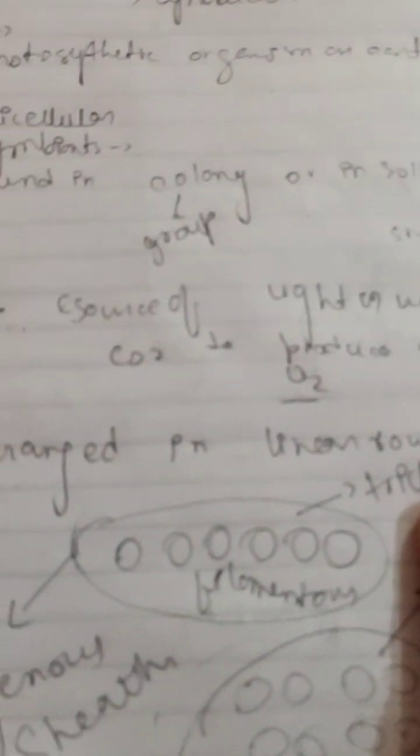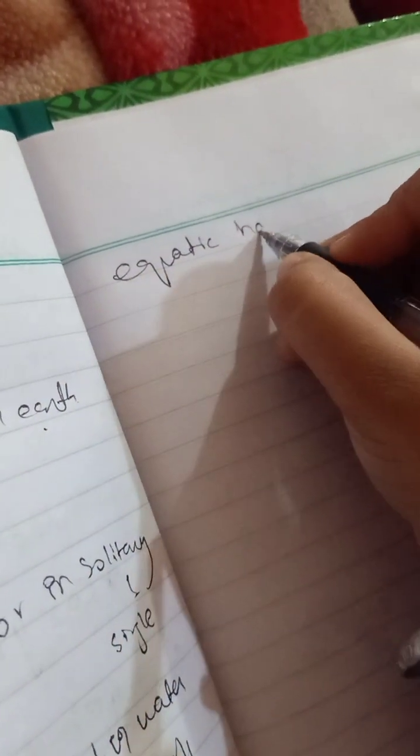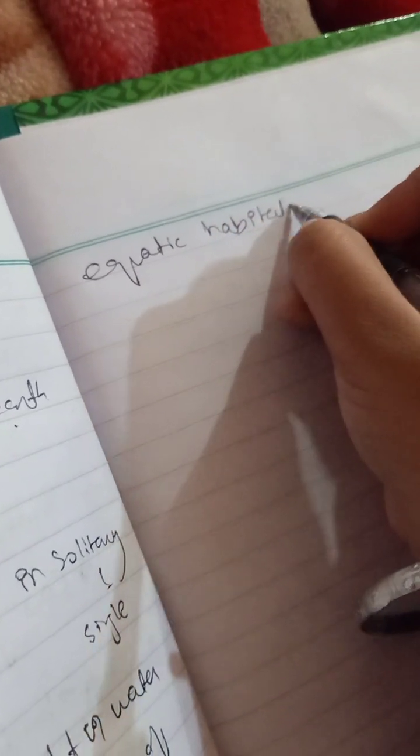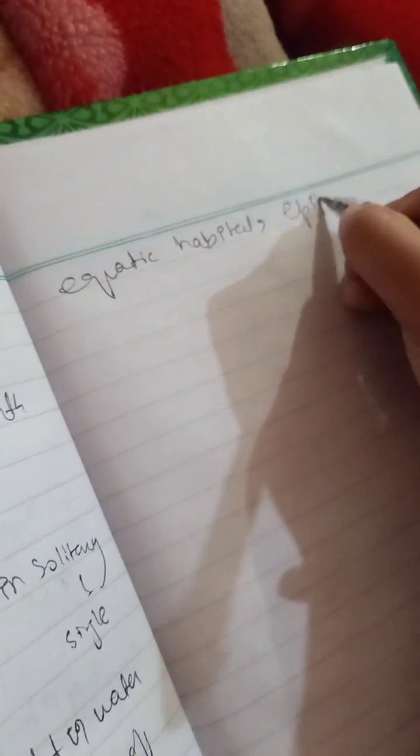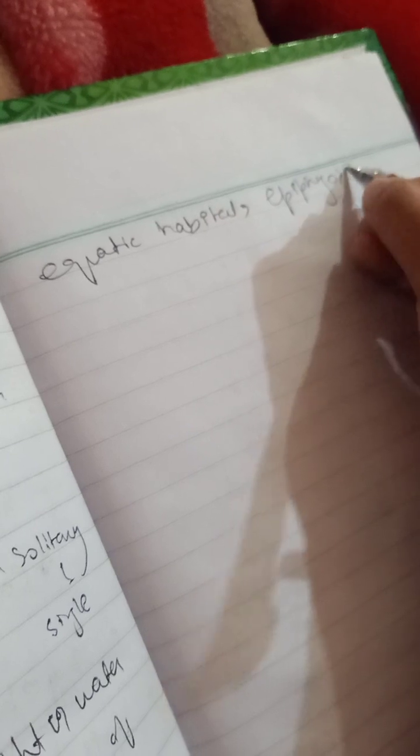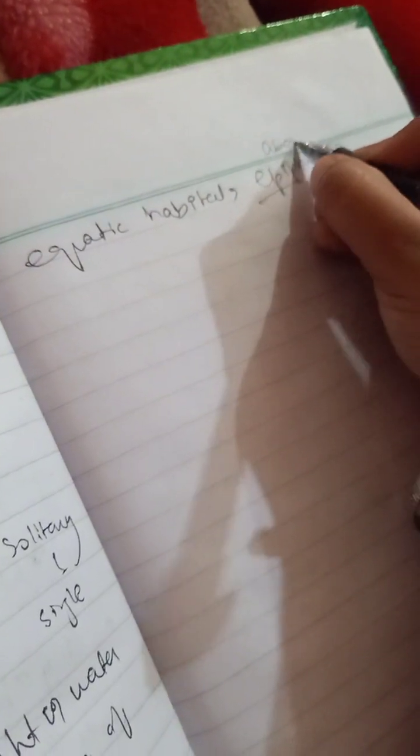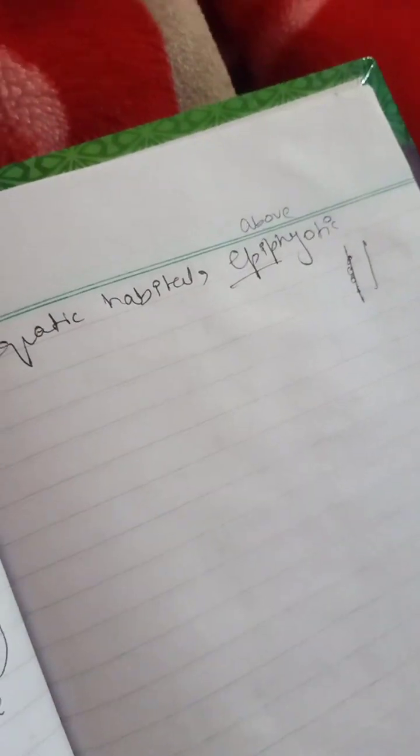Let me tell you one more thing about cyanobacteria, that they are found in the aquatic habitat, as well as in the epiphytic habitat. What is epi? Epi means above and phytic means plant, which means they are present above the plant like this. They are present above the plant.